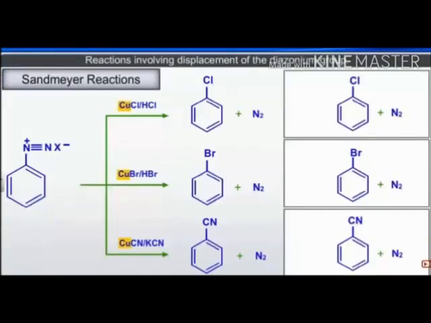The first reaction, in which there is a displacement of nitrogen, is Sandmeyer's reaction. It is carried out in the presence of copper chloride, copper bromide or copper cyanide in the presence of HCl or HBr. You can see that the diazonium group is replaced by a chlorine, bromine or cyanide group, and nitrogen is eliminated. This is Sandmeyer's reaction, displacement of the nitrogen group from the benzene ring. Very important reactions.